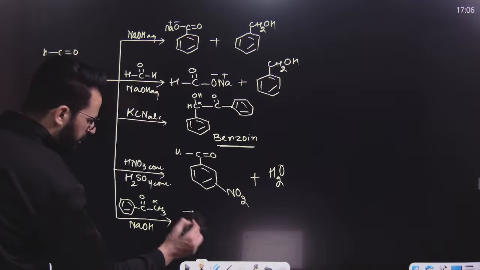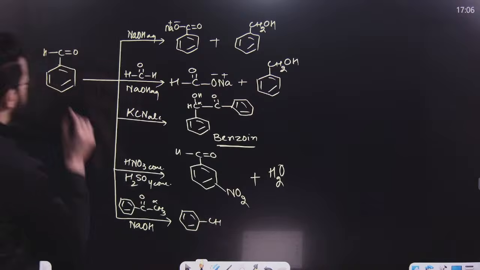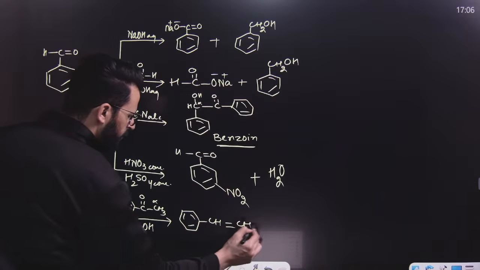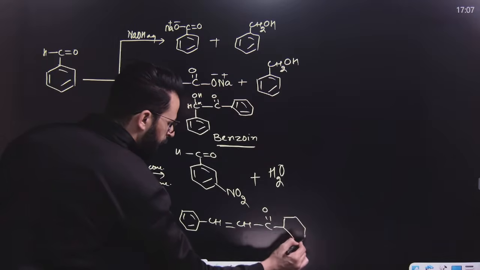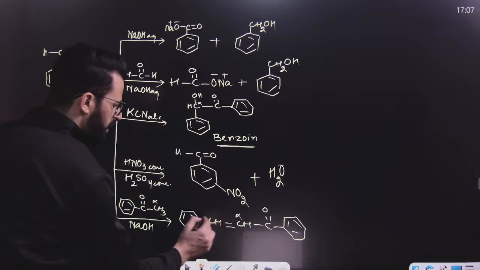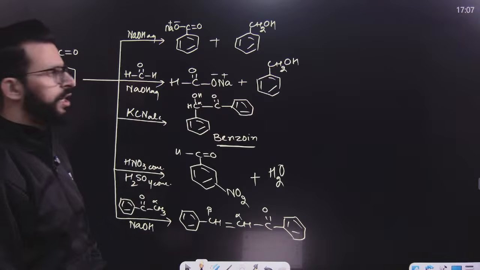So what will happen? Have a look. The product of this reaction will be simply CH, because oxygen from this and two alpha hydrogens from this are removed. So it will result in the formation of benzal acetophenone like this. Or we can simply say it is an alpha beta unsaturated ketone which is obtained. So this is cross-aldol condensation.